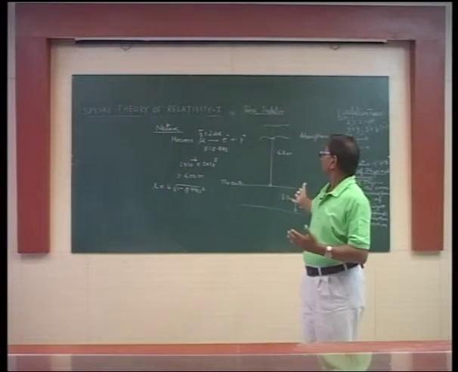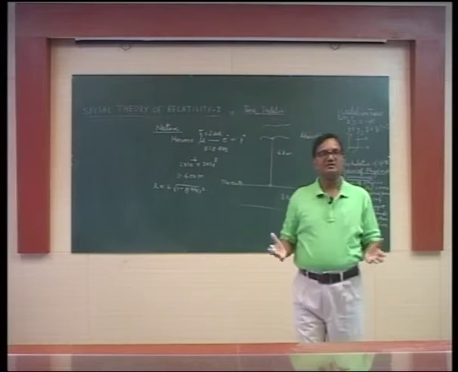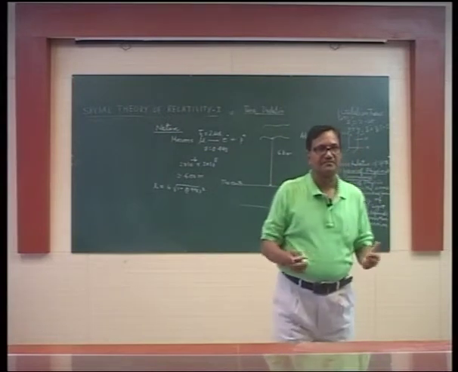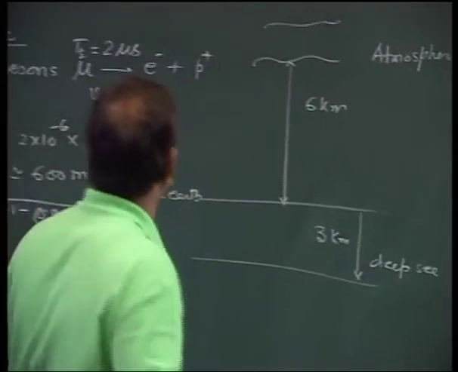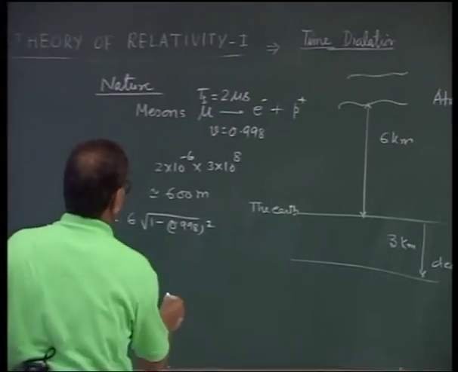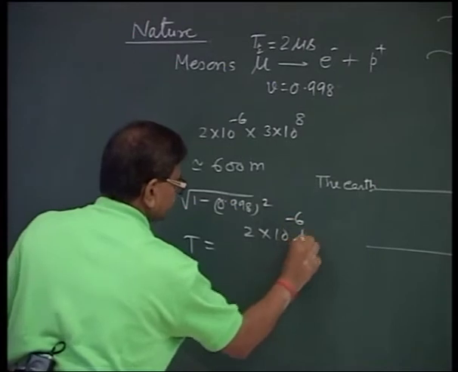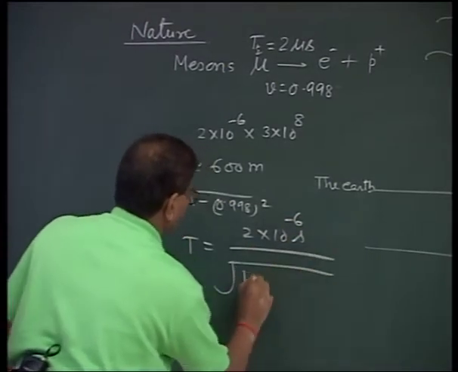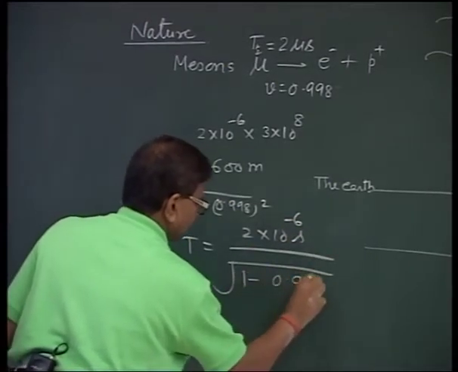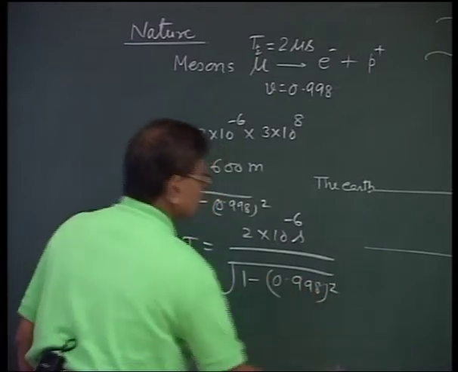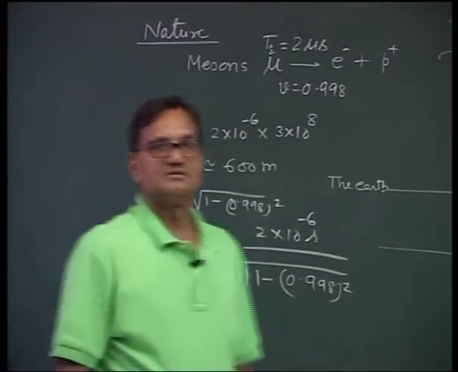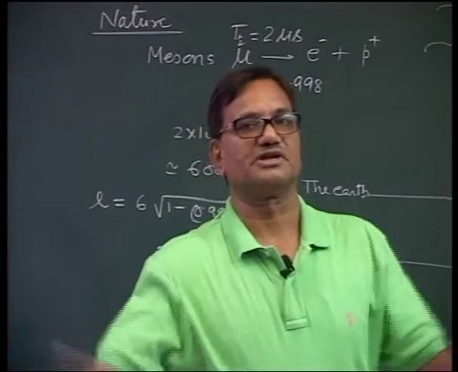The same experiment can be illustrated with the help of time dilation. The half-life of 2 microseconds will appear dilated to t equal to 2 into 10 raised to the power minus 6 seconds divided by the square root of 1 minus 0.998 whole square, and this will be much larger, enough to take the mesons into the deep sea.